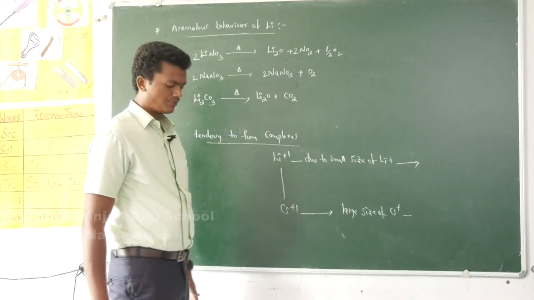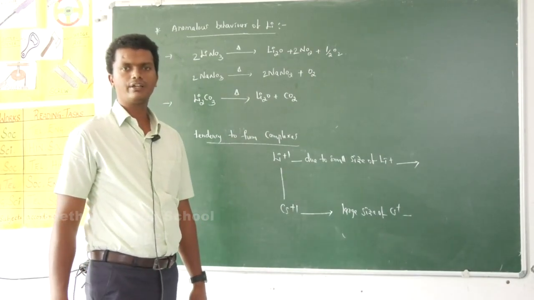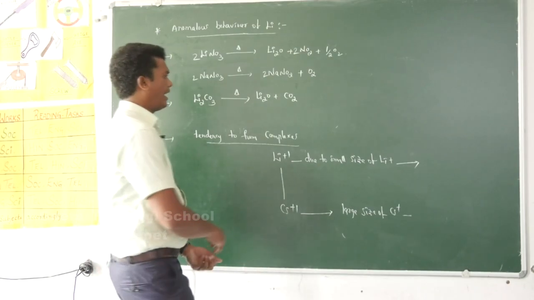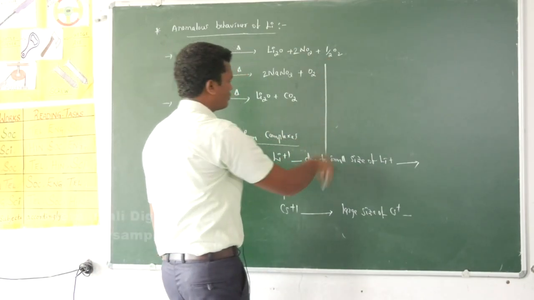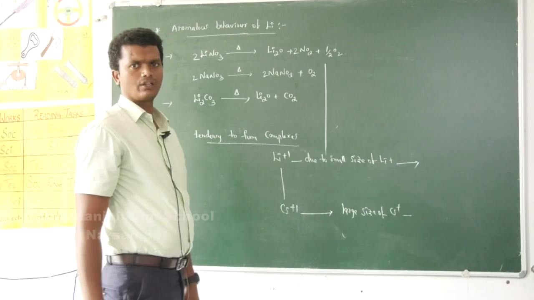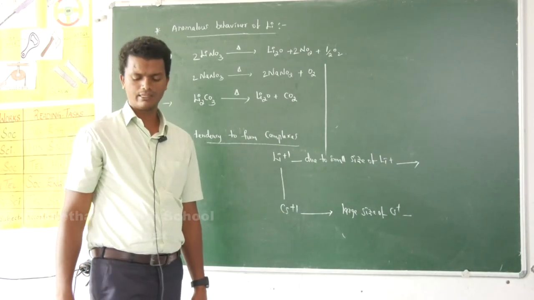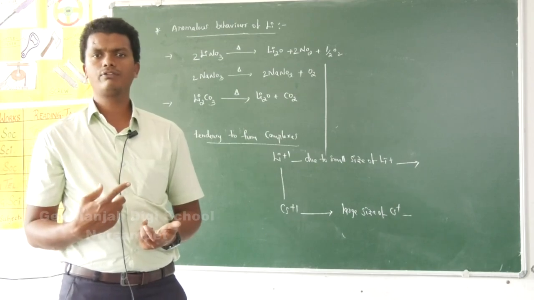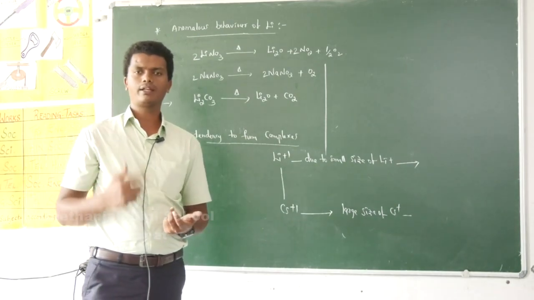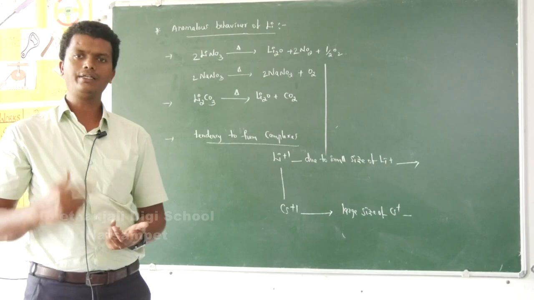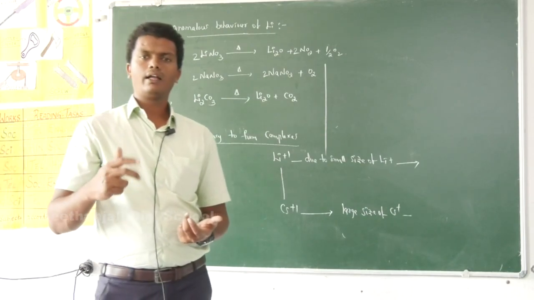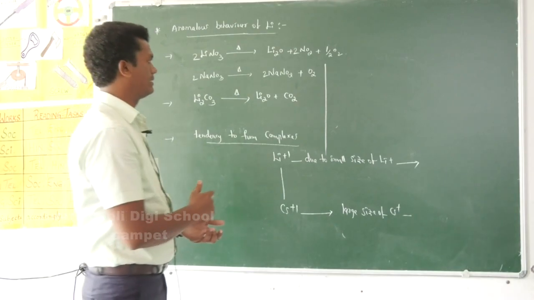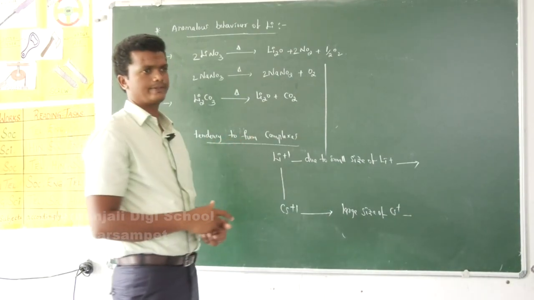In this way, lithium is expressing different properties from the rest of the elements, and the halides of lithium are also different. Till now we have discussed hydroxides, oxides, carbonates, nitrates and hydride of lithium, and another important class of compounds of alkali metals is halides.